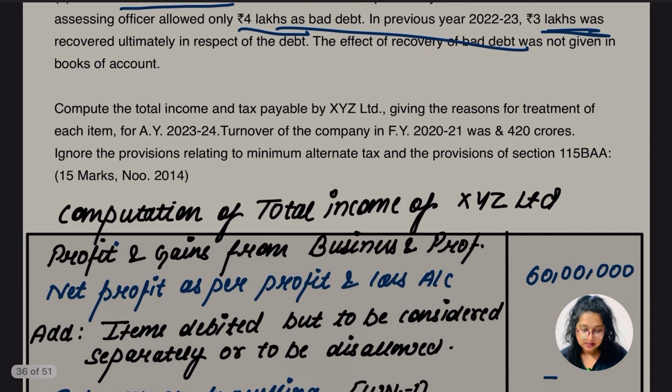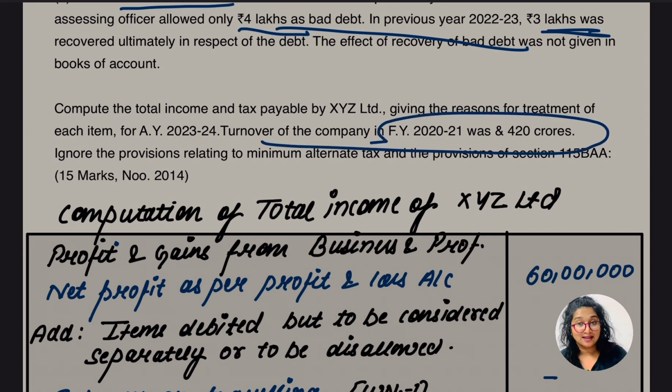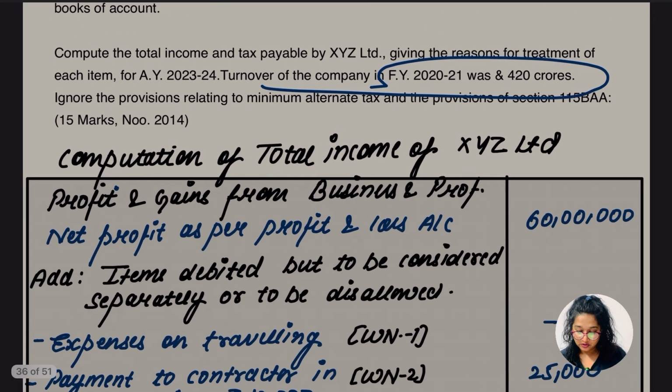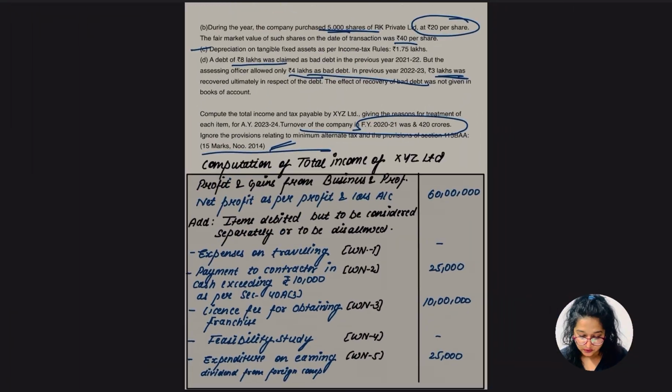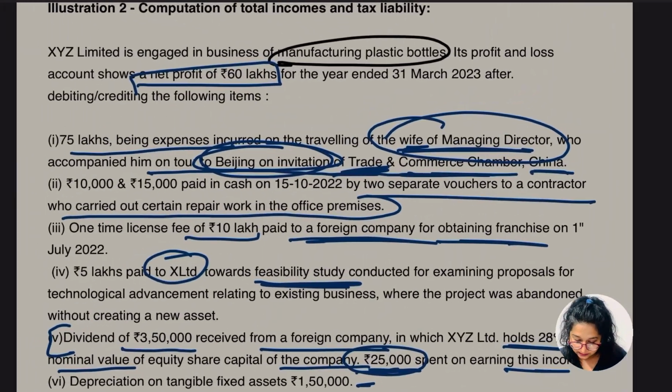Okay, so yes, that's it, nothing more guys. Compute the total income and tax payable, giving the reason for the treatment of each. Turnover is 420 crore. So what is going to be the tax rate? 30%. Yes. Ignore the provision of minimum 115BA, and it's going to be for 15 marks, and it was a question of 2014. So yes, let's get started guys.